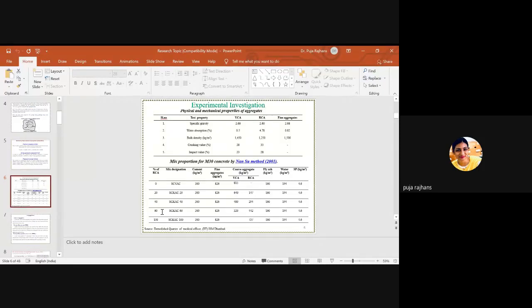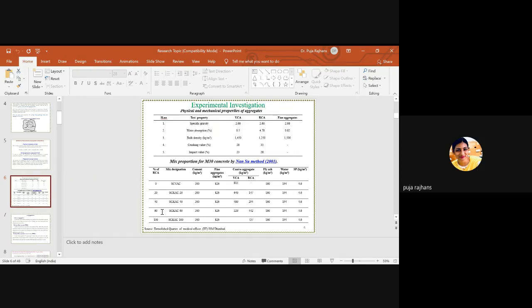Here I have used the mix proportion of M30 concrete, using the Nan Su method, because until 2019 or 2020 we did not have any specified code book for designing self-compacting concrete. So I have used the Nan Su method to produce self-compacting concrete using recycled aggregate.